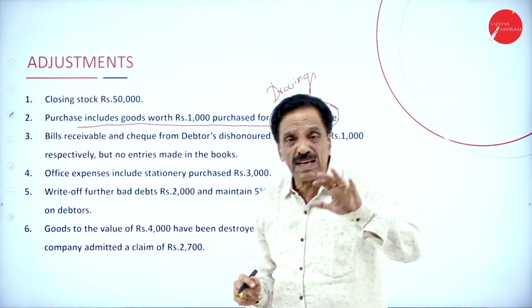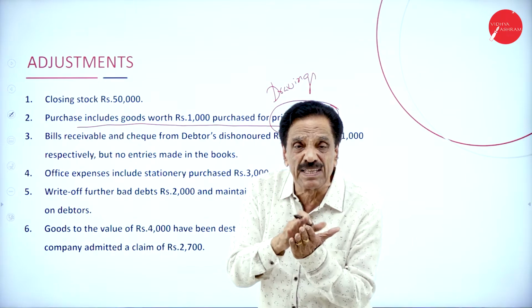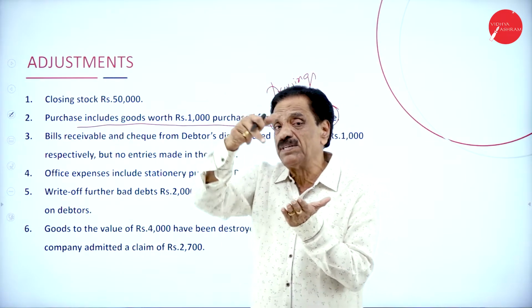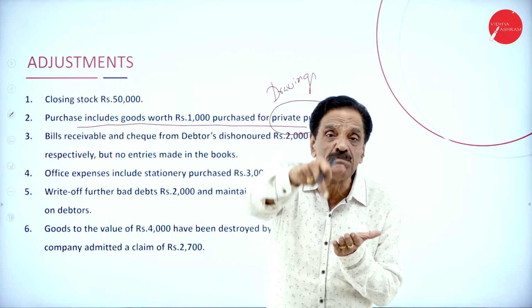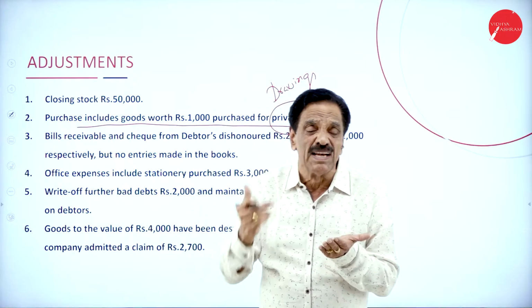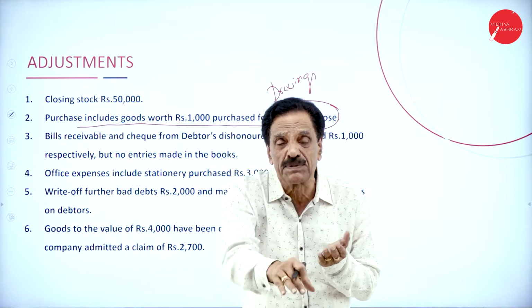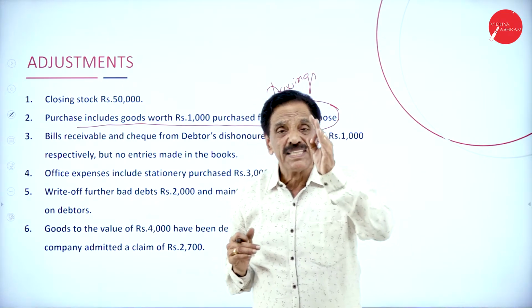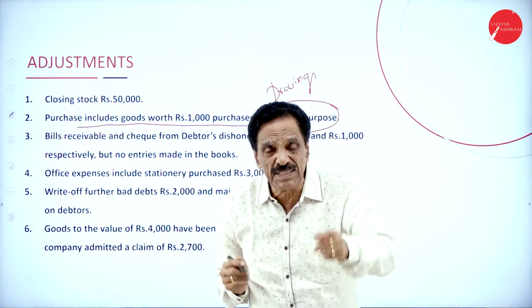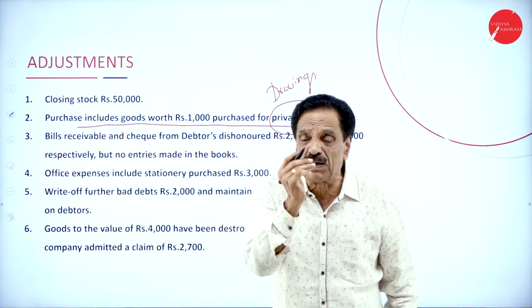Anything drawn for personal use is called drawing. This should be deducted from purchases, because whatever purchase is given in the trial balance is a business purchase. These are purely personal purchases, so they should be deducted from purchases and also deducted from capital.